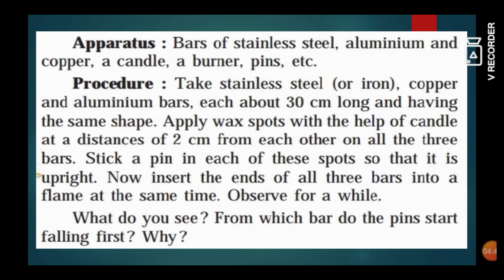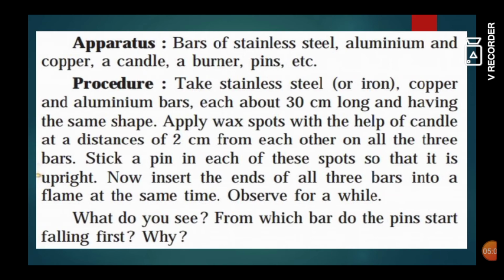Because every metal has different properties. Copper is a very good conductor of heat as well as electricity, so it will gain heat very fast compared to the stainless steel and the aluminium, and hence the pins will start falling on the copper bar first, and then stainless steel, and then aluminium bars.